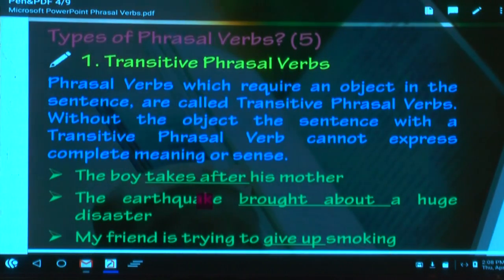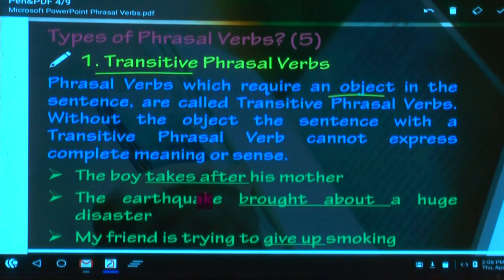There are 5 types of phrasal verbs. Broadly 4, but I added the 5th one also, keeping one particular dimension in mind. What is the first one? Transitive phrasal verbs. Underline the word transitive. I'll read out the definition. Phrasal verbs which require an object. Please underline the word object. Phrasal verbs which require an object in the sentence are called transitive phrasal verbs.